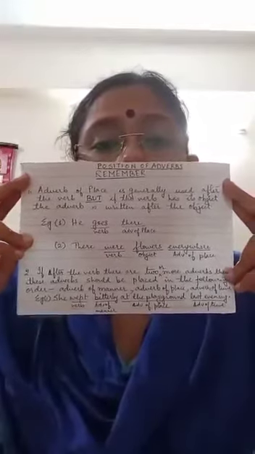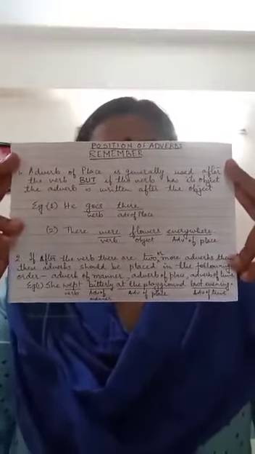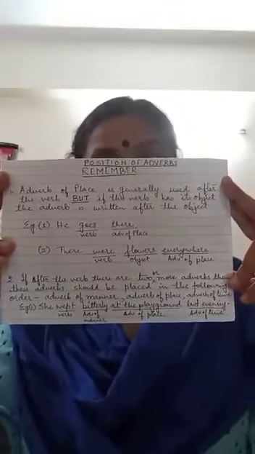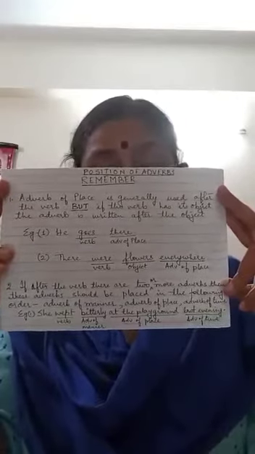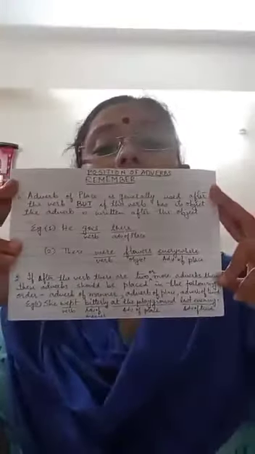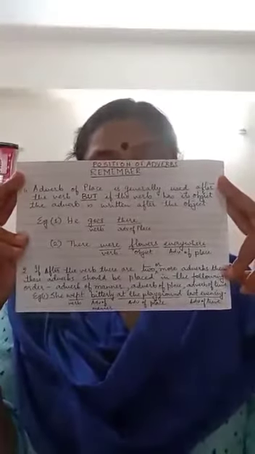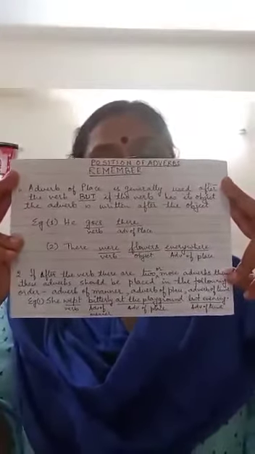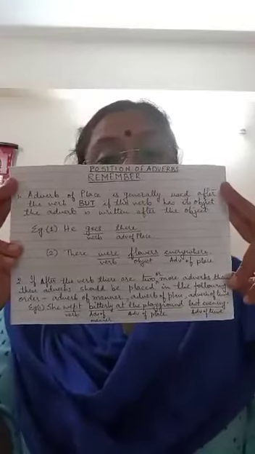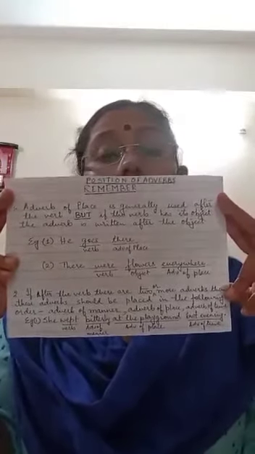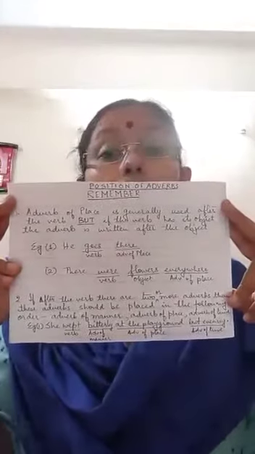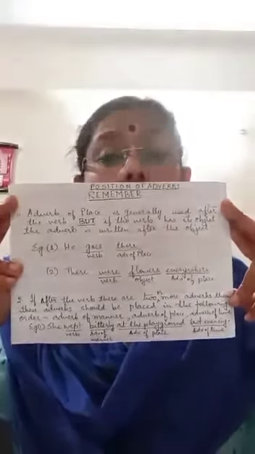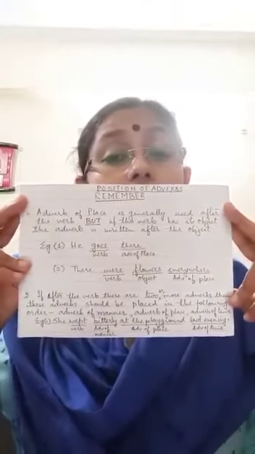Are you able to see this? Yes. As I said, adverb of place is generally used after the verb, but if the verb has an object, then the adverb is written after the object. See the example given. He goes there. Goes is the verb over here, and there is the adverb of place. How do you know it's an adverb of place? Because you raise the question where he goes. The answer is there. It is written right after the verb goes.